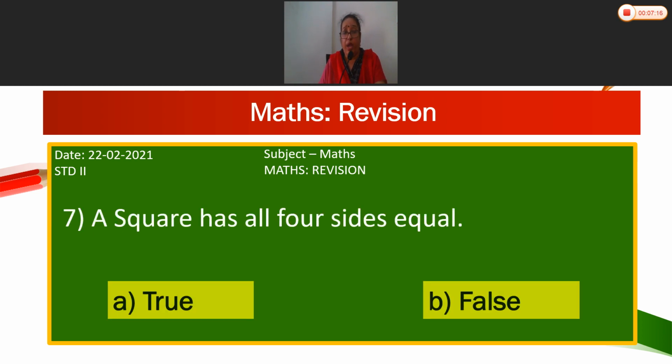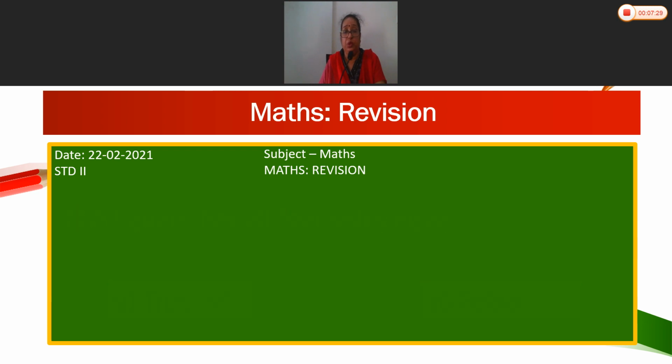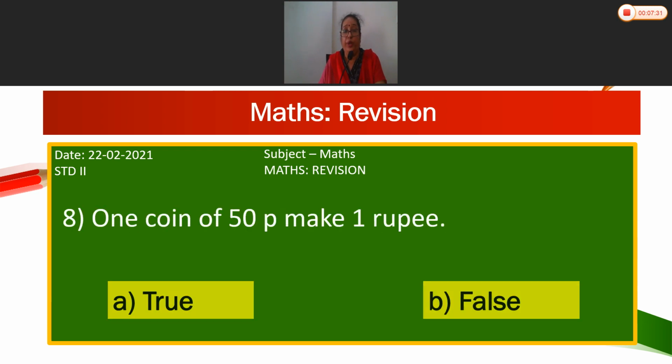Seventh, a square has all 4 sides equal. What is the answer, children? True. Square always has all 4 sides equal. So what is the answer? True. 1 coin of 50 paisa make 1 rupee. It is false, because 2 coins of 50 paisa make 1 rupee. False.